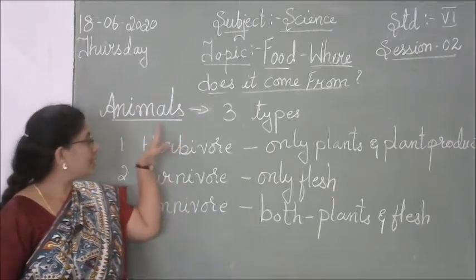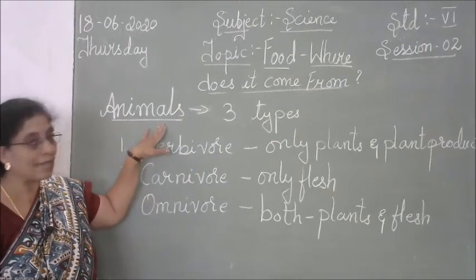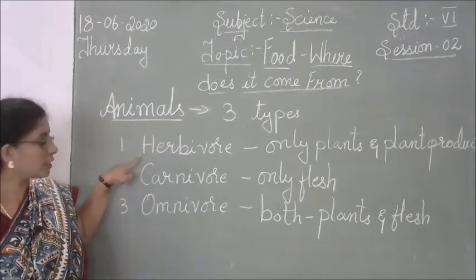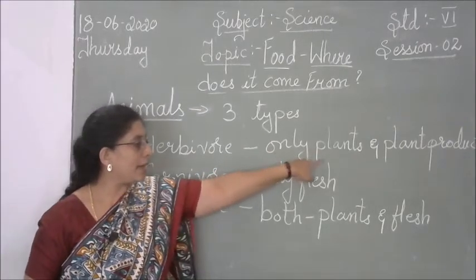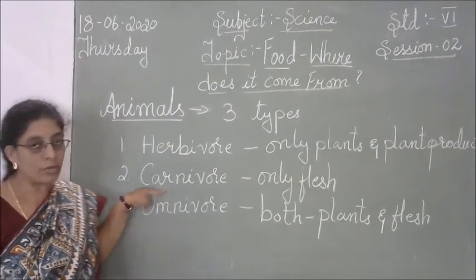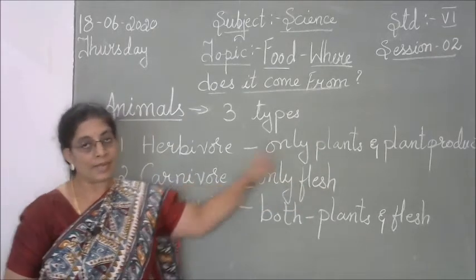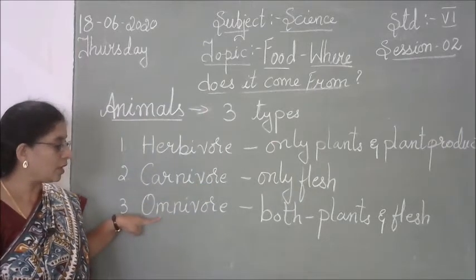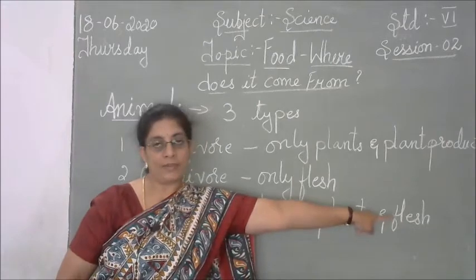So these are the three ways or the three types in which the animals can be grouped. The first one is herbivore, which eats only plant and plant products. And the second one is the carnivore, the animals which eat only the flesh of other animals. And the third one is the omnivore, which eats both plants and flesh.